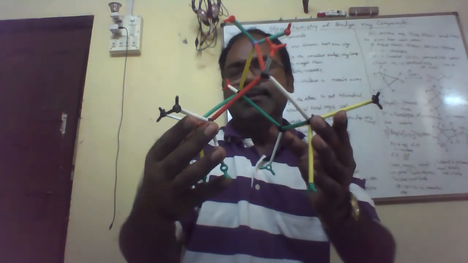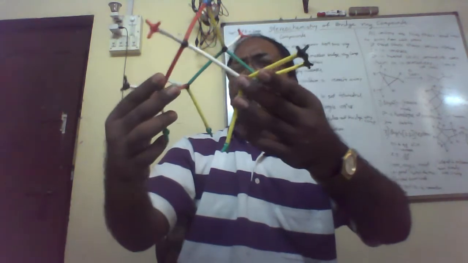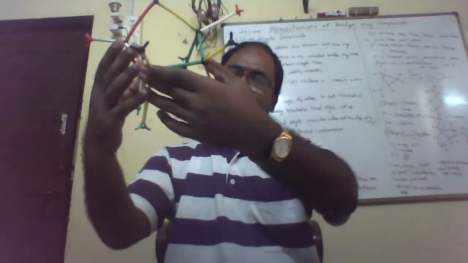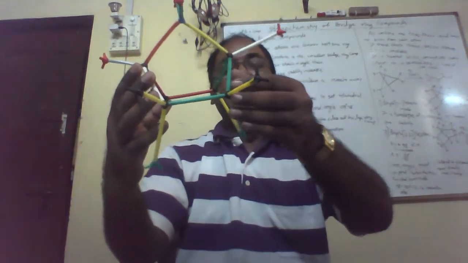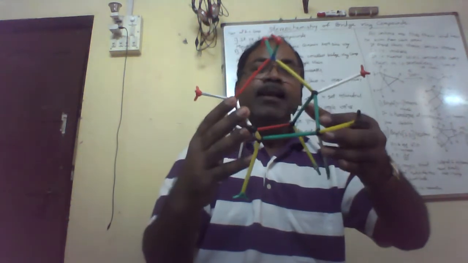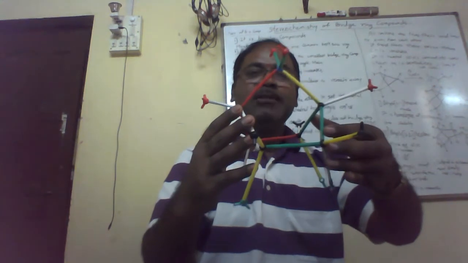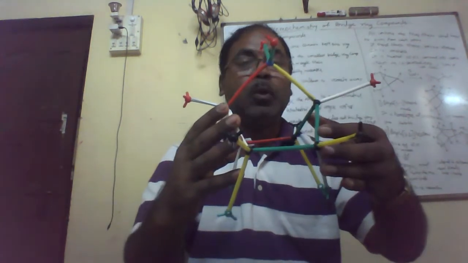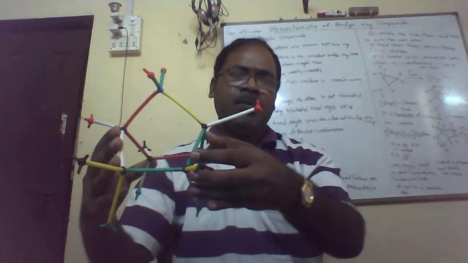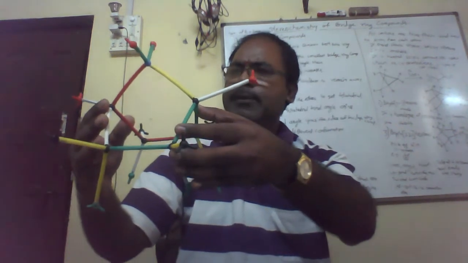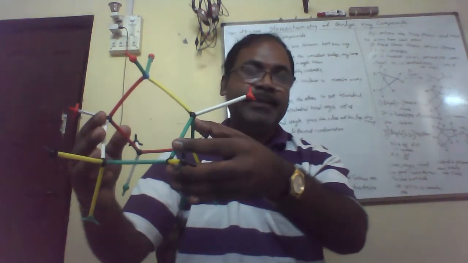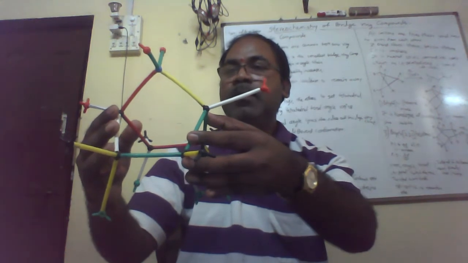As the rule is, whatever atoms or groups of atoms are present in a molecule, they try their level best to stay away from each other, because when the groups come close, steric interaction, steric hindrance, steric repulsion increases.